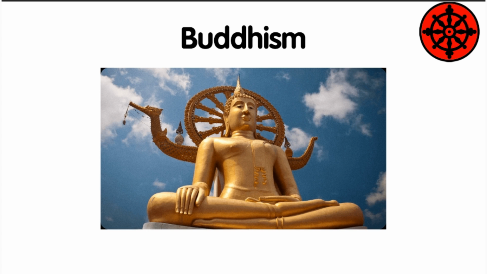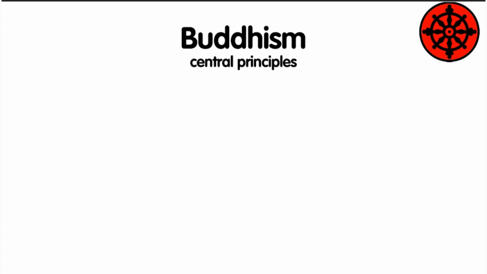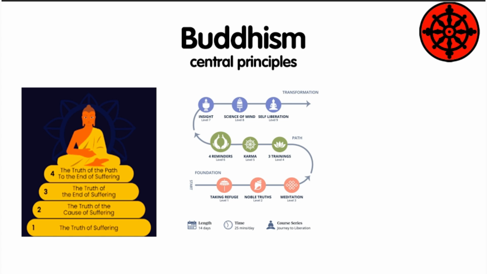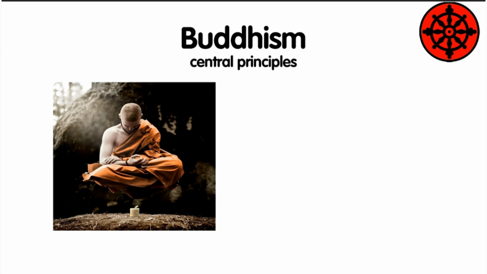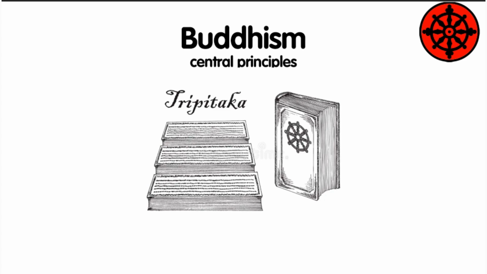Buddhism is a religion and philosophical system based on the teachings of Siddhartha Gautama, known as the Buddha. The basic tenets of Buddhism include the 4 noble truths, the path of liberation, nirvana, the Eightfold Path, which includes moral principles, practices of meditation and cognition, and teachings on karma and cycles of rebirth. The central text of Buddhism is the Tripitaka, consisting of the sutras, Vinaya and Abhidhamma.